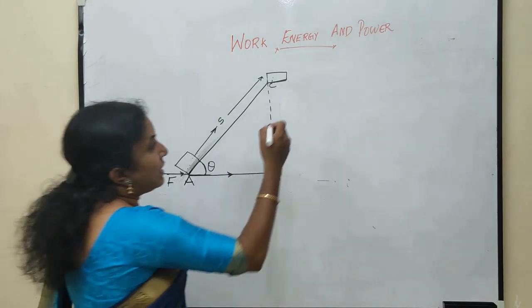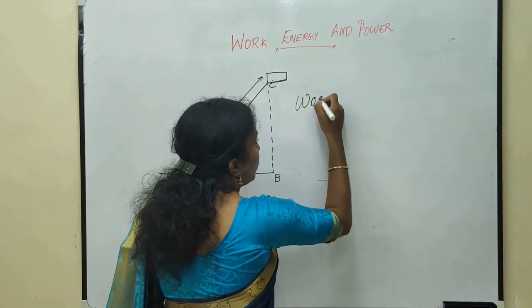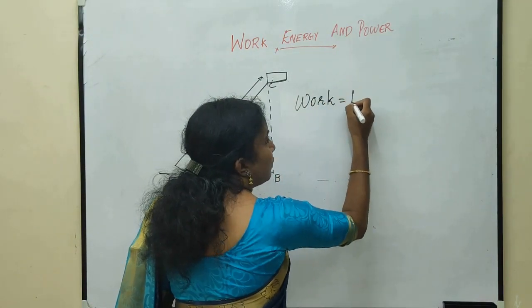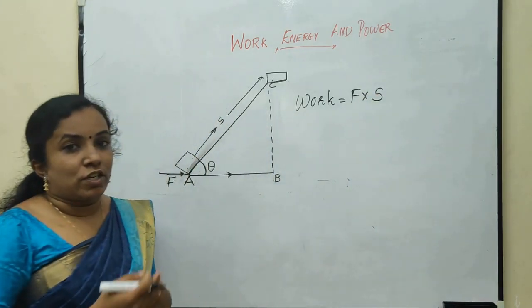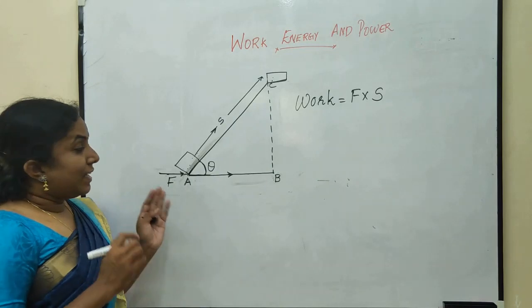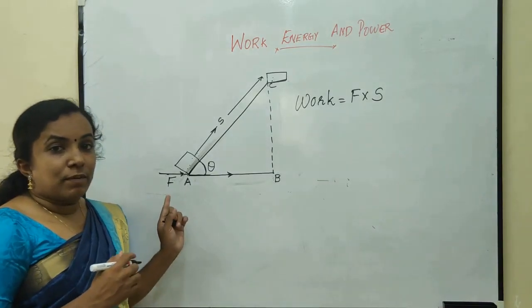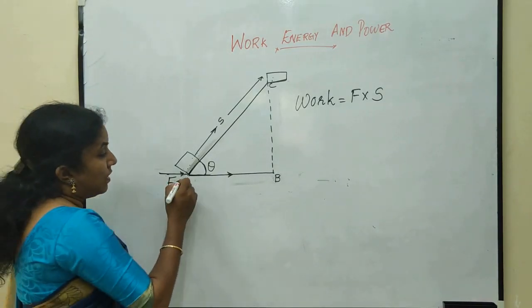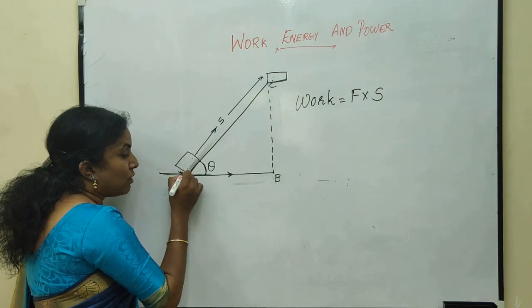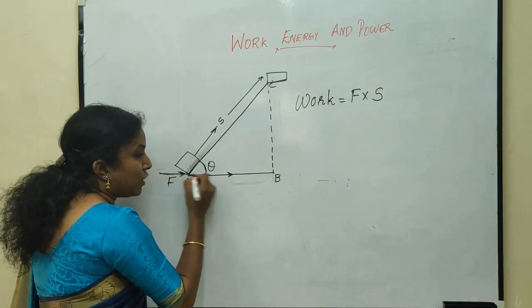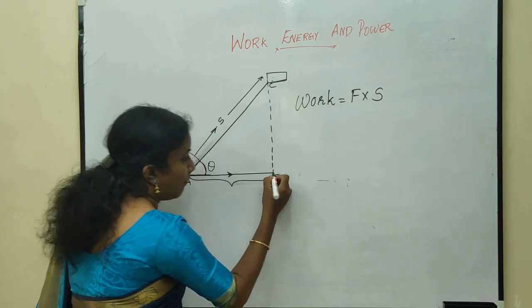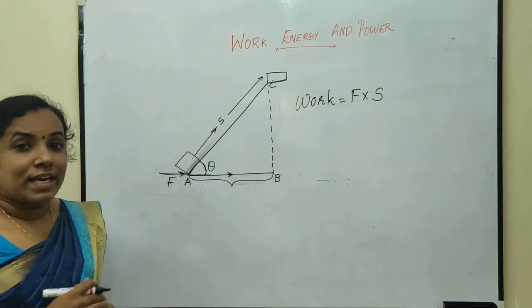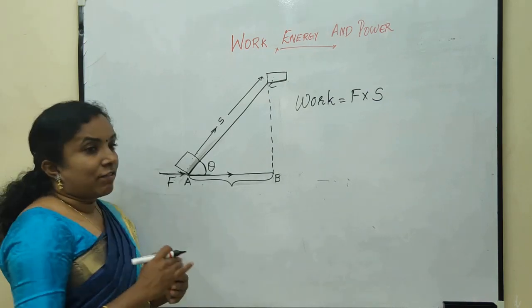Now, the work done is equal to force into displacement in the direction of force. Here, the displacement of the box in the direction of force is from A to B. To find the value of AB, we can use trigonometric functions.